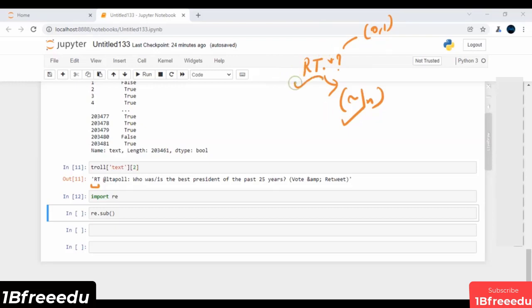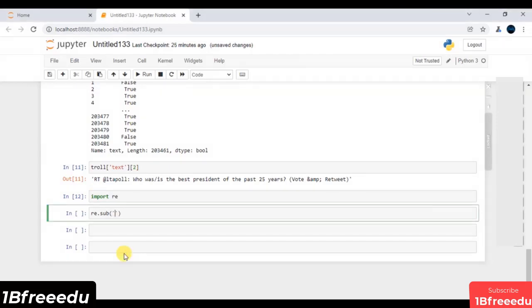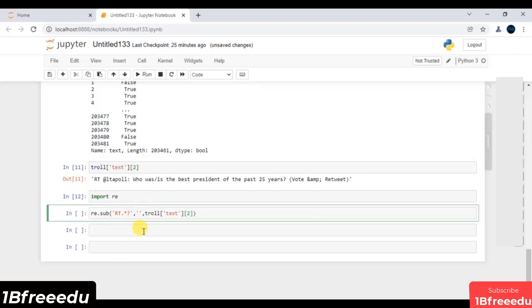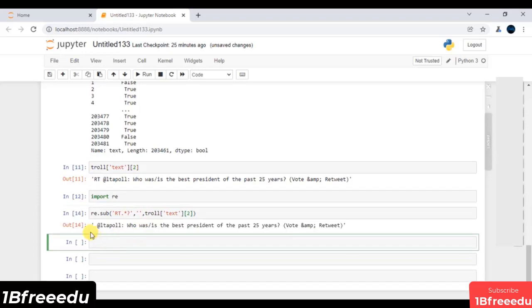So this, in a nutshell, is a pattern that we have to apply on top of the data that we have. Let's try to code all of this in Python. My pattern is all about RT, then I have a dot, then of course my star, as a quantifier. Then I will say just replace it. Now I have to mention on what data we have to apply all this. This is my entire data. Now if I execute this line of code, this is what we are getting.